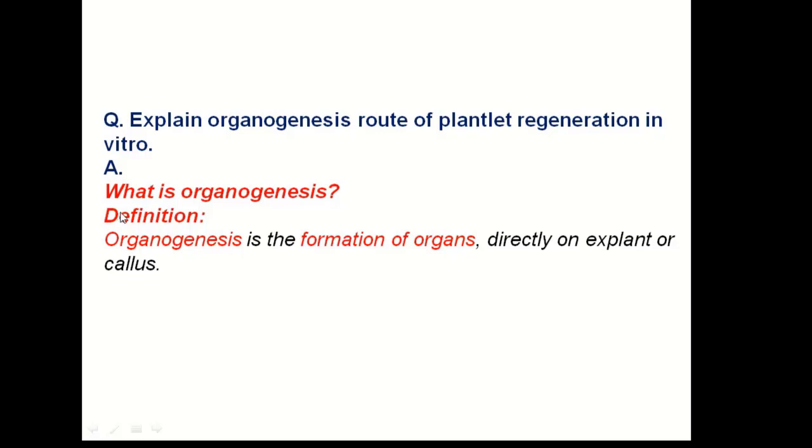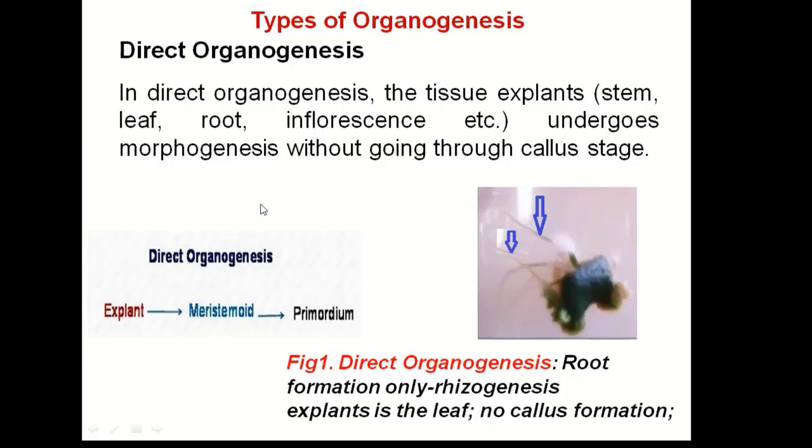For definition per se, organogenesis is the formation of organ directly on the explant or on the callus. Organogenesis can be of two types: first, direct organogenesis, and second, indirect organogenesis without callus formation. So far as direct organogenesis is concerned, there is no callus phase.